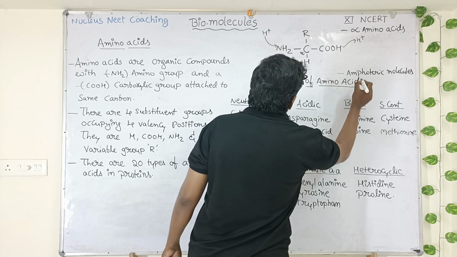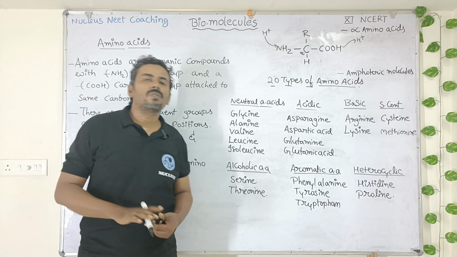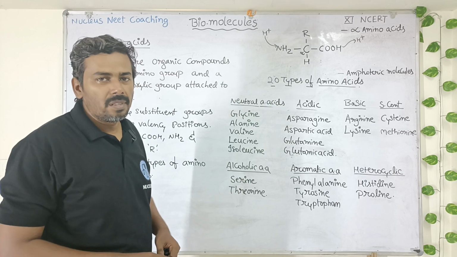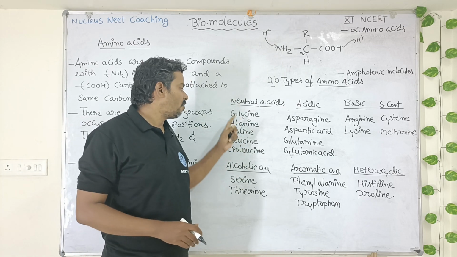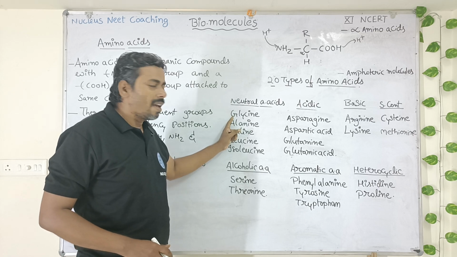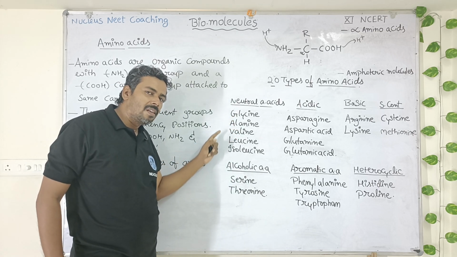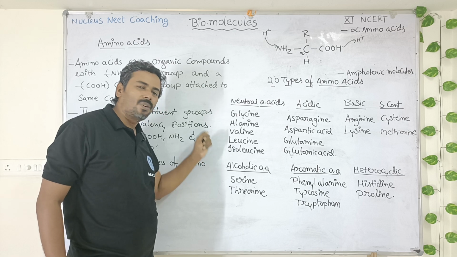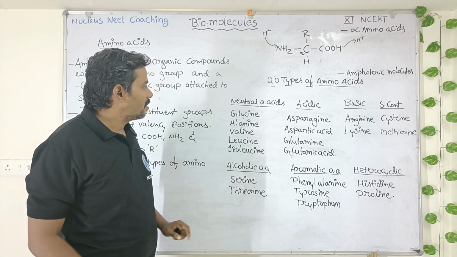The 20 amino acids which are present in the proteins can be classified into 7 groups based upon their chemical properties. Neutral amino acids, there are 5 in number: glycine, alanine, valine, leucine, isoleucine. These 5 are neutral amino acids.